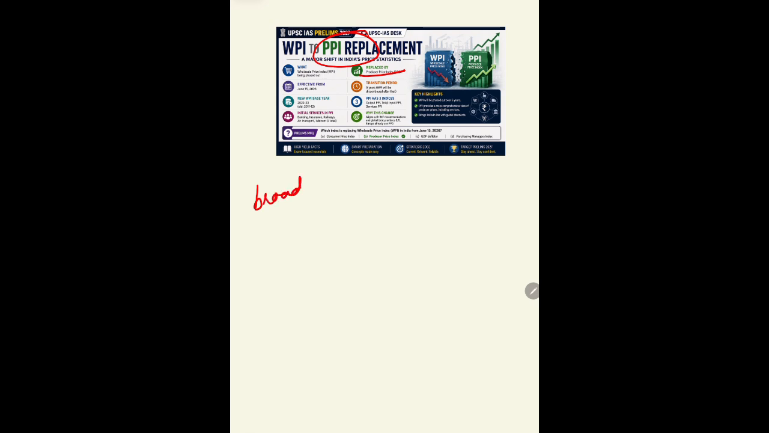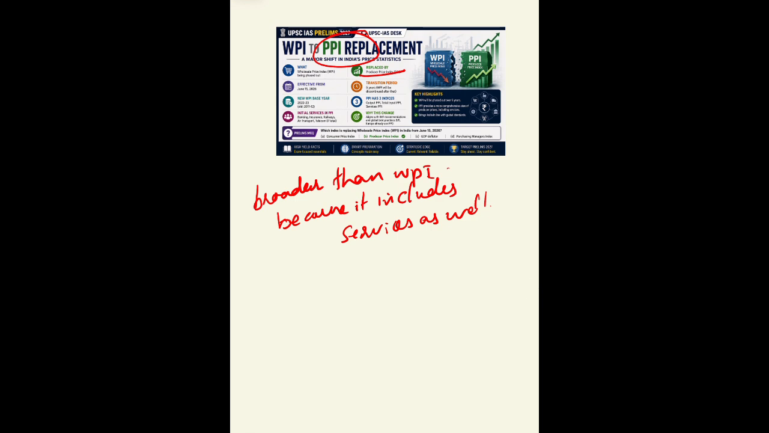It is broader than WPI because it includes services as well. For example, a car manufacturer spends more on steel, electricity and transport, and it sells cars at higher prices, and PPI captures these price changes from the producer's perspective. Like this, we have types of PPI, and you will understand it better.